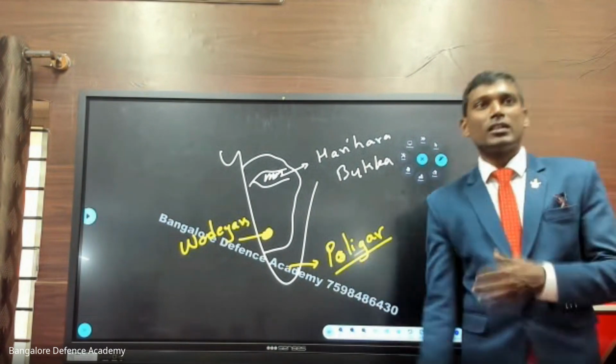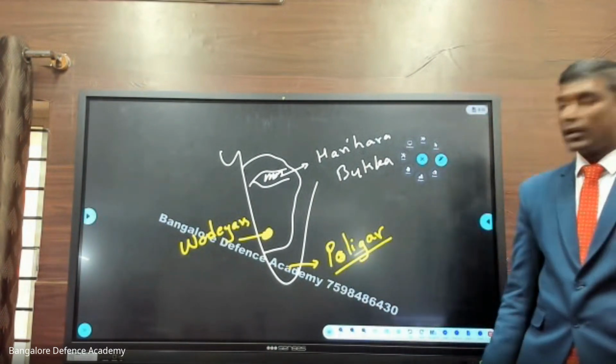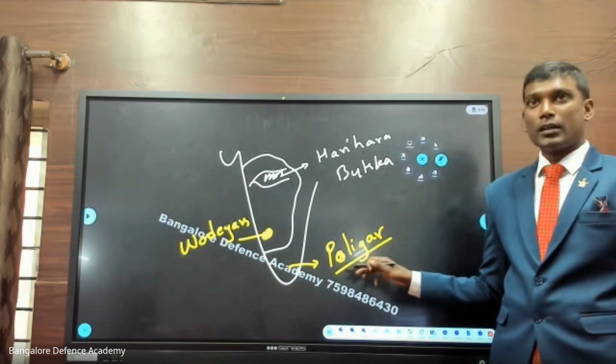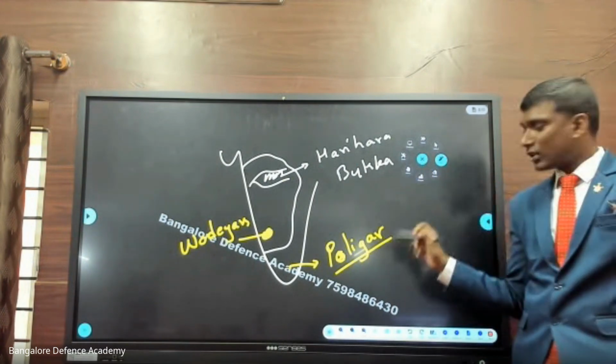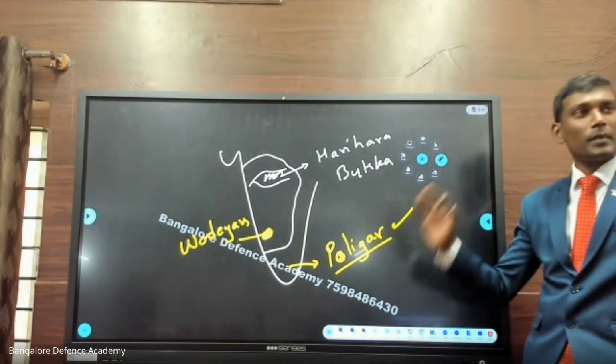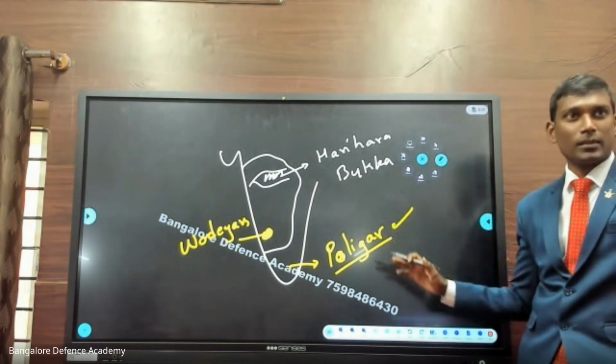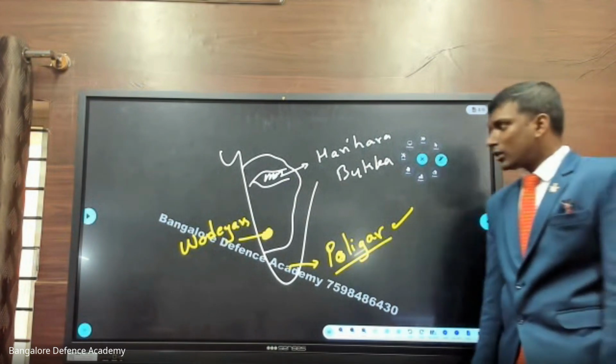Okay, in Tamil we call it Palayakarar. But in English we call it what? Polygar. So when you read this kind of books, Spectrum books or any publication book, they will mention Polygar. Don't get confused. Palayakarar and Polygar are one and the same. Okay, fine. Now what happens?